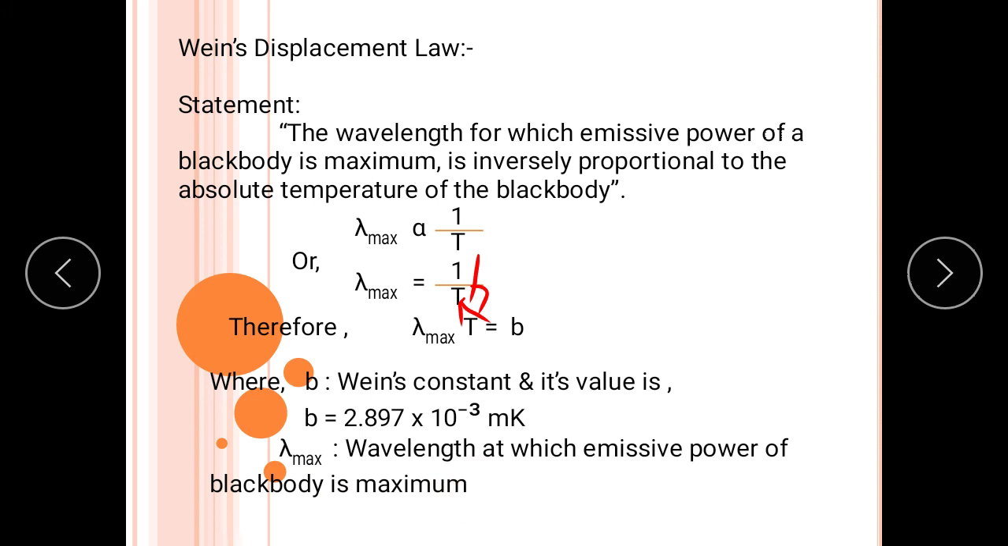Just make some correction over here: lambda max is equal to b upon T. We have taken the constant as a small b. So lambda max into T is equal to small b, which is Wien's constant.